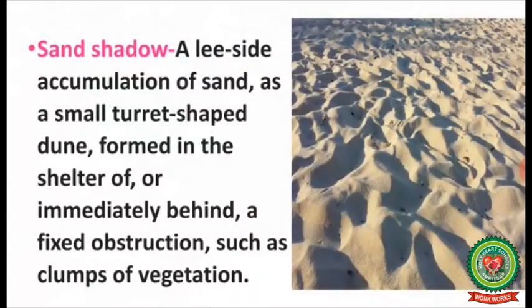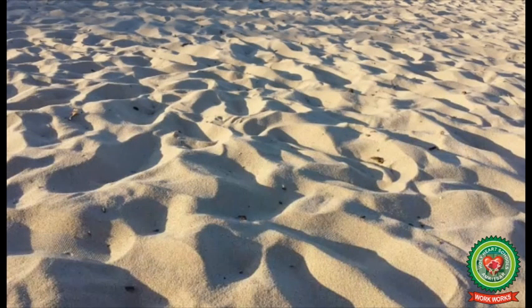Sand shadow. A lee-side accumulation of sand, a small turret-shaped dune formed in the shelter of or immediately behind a fixed obstruction such as clumps of vegetation or a mountain. Here, the leeward side is the side which does not face the wind.